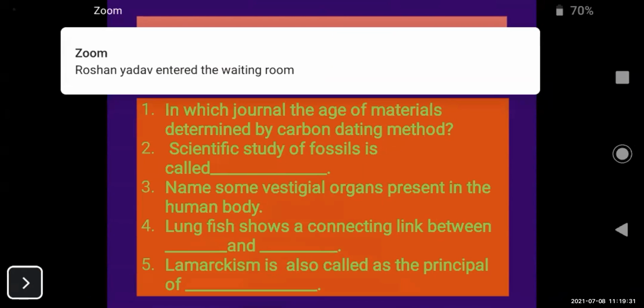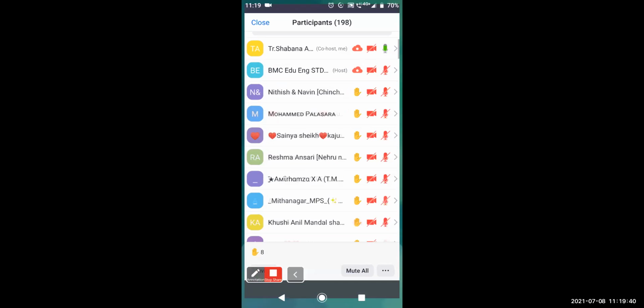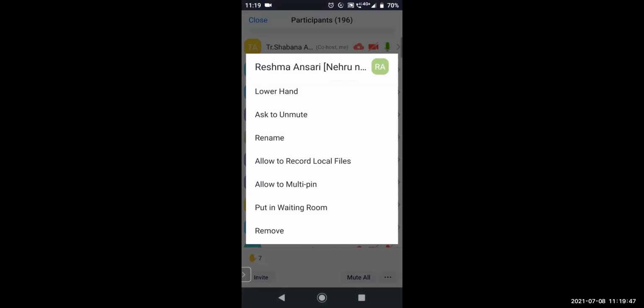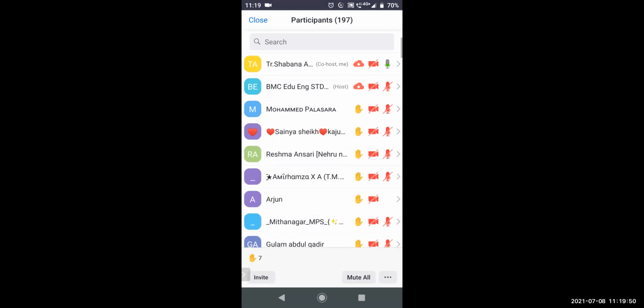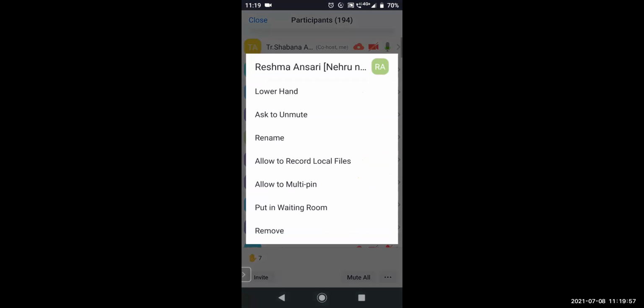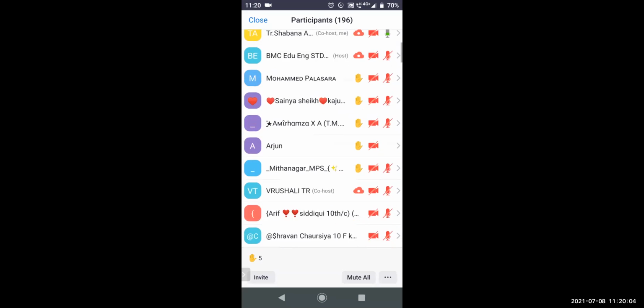Scientific study of fossils is called as what? Yes, study of fossils is called as what? Reshma Ansari, Nehru Nagar, I think so. Yes, Reshma. Unmute yourself, beta.